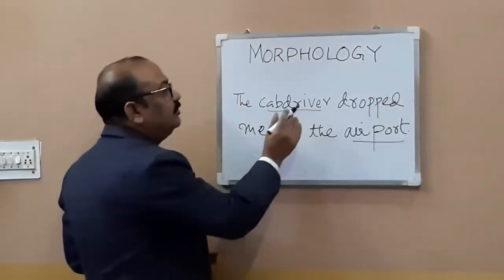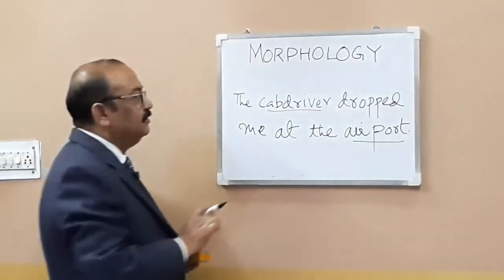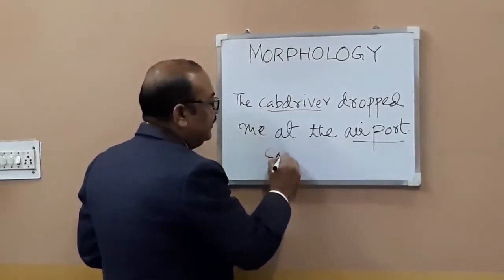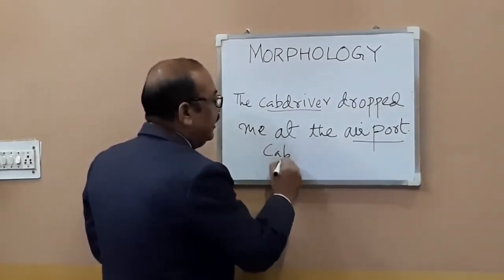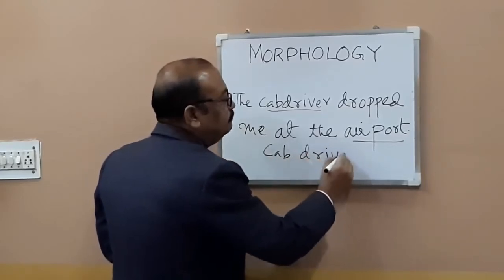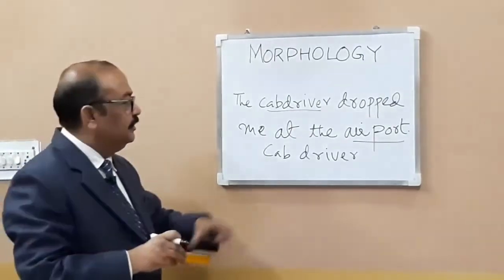Cab driver is written as a closed compound word. It should have been written like this: cab driver, because it is an open compound word.